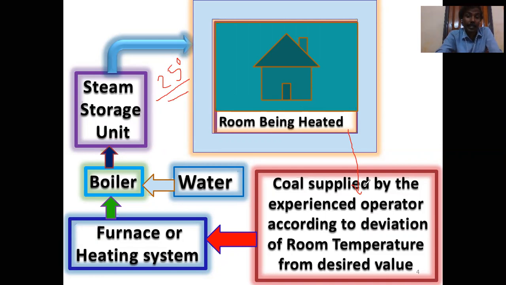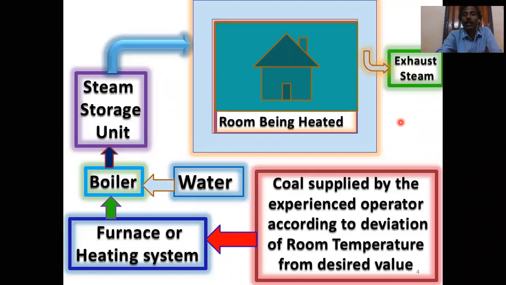That's why this type of control system is called an open loop control system, because there is no feedback information from output to input. Extra gas goes out through the outlet; this is the exhaust system.